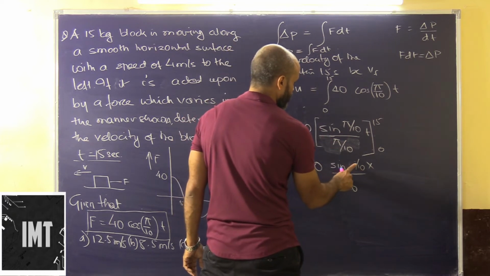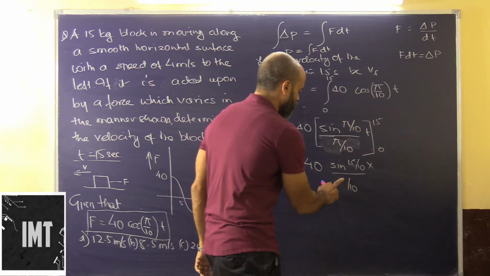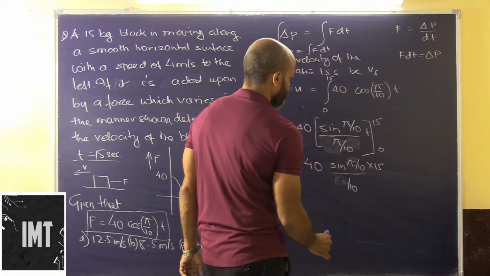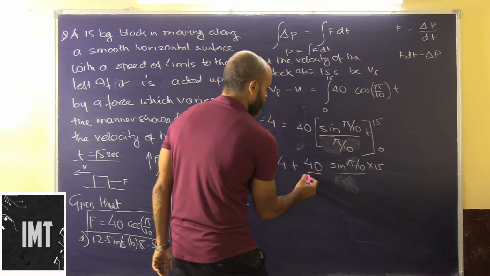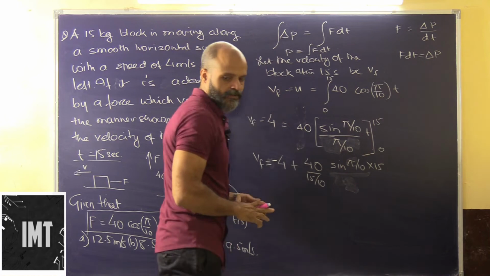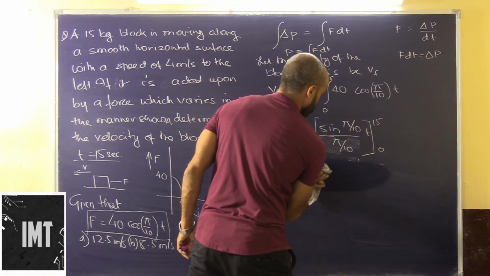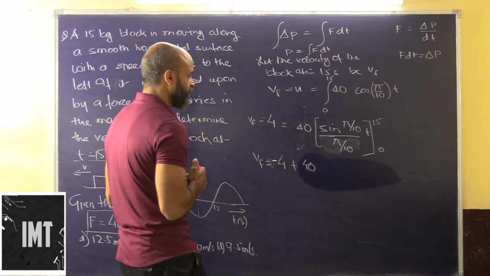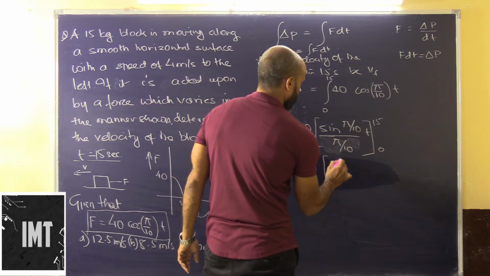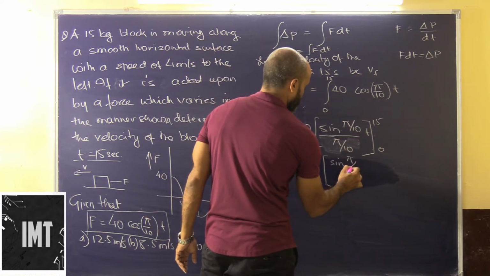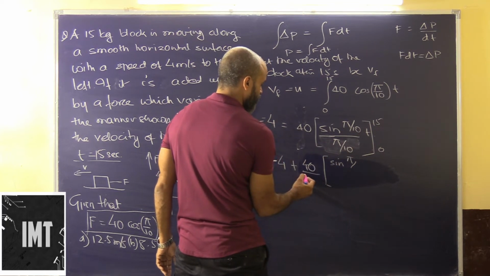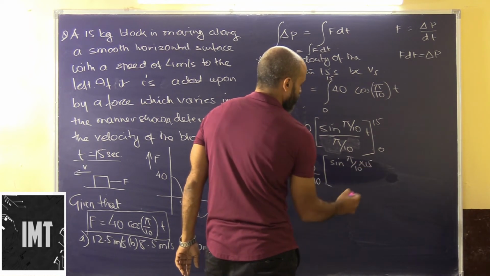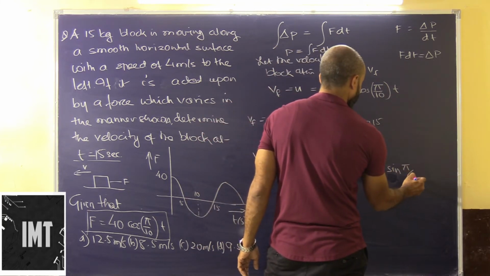So this will be sin pi by 10 into 15, minus sin pi by 10 into 0.